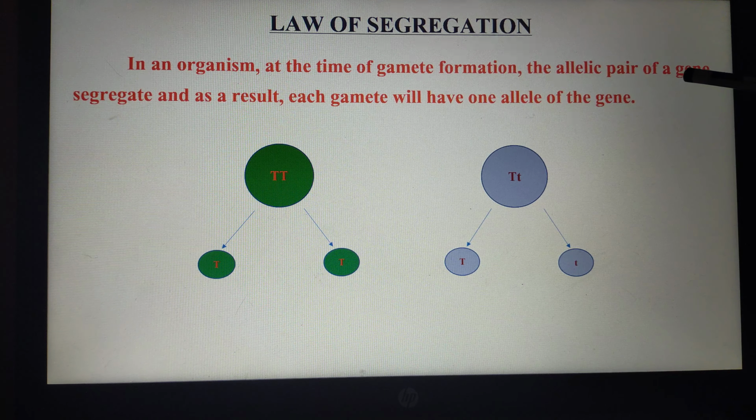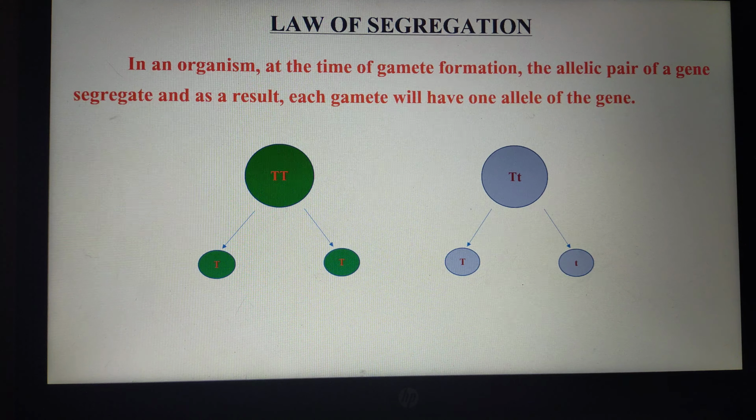So that is a very important point we have to keep in mind, right? This law states that each and every gamete will have only one allele of a gene. Here in this case, this is the diploid cell having two alleles of a gene. This gene is responsible for plant height. We have two alleles, one has come from father and another has come from mother.